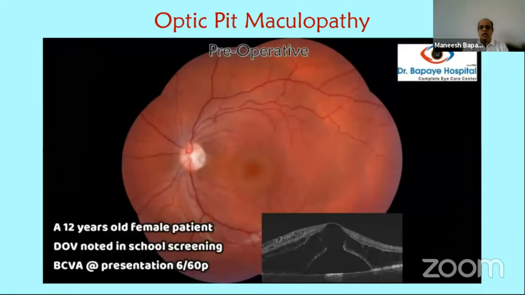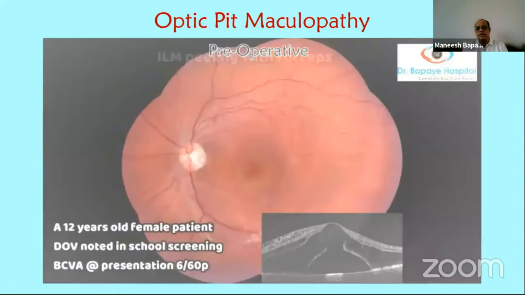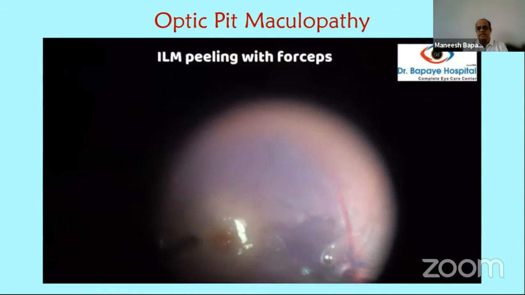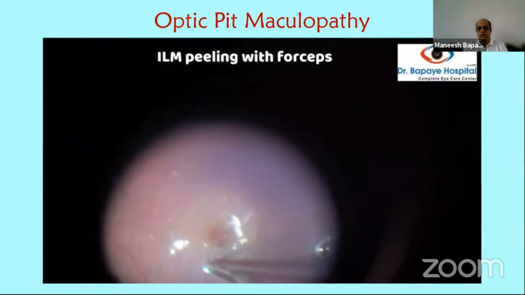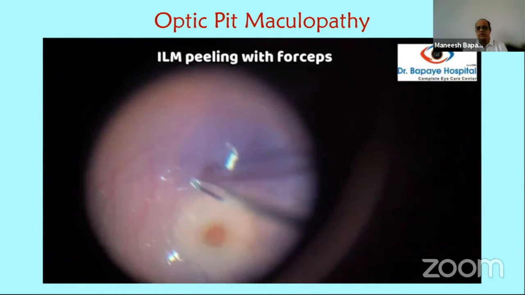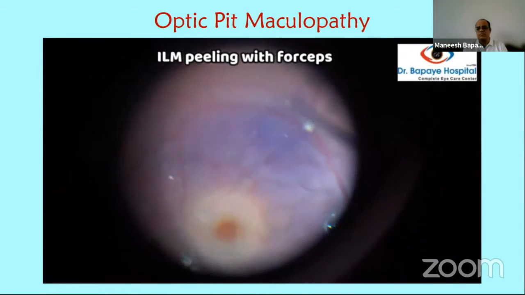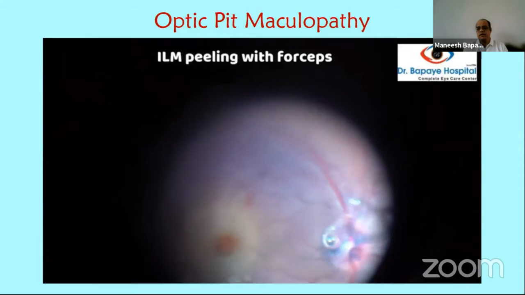If the ERM and ILM peeling is done separately... This is another case of optic disc pit, a 12-year-old child where we have done surgery to do the vitrectomy, and then ILM peeling is done. After PVD induction, ILM peeling is done across. We have to be very careful in doing this, because if it's peeled across, there is a risk of full thickness macular hole developing, and we have to be very slow.